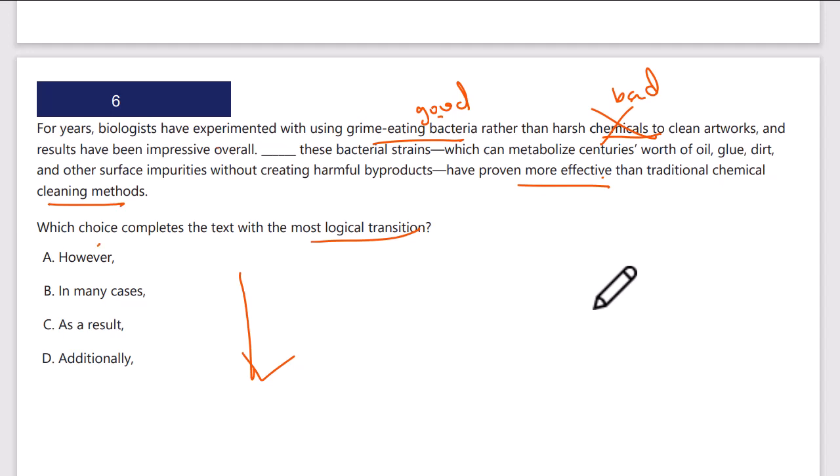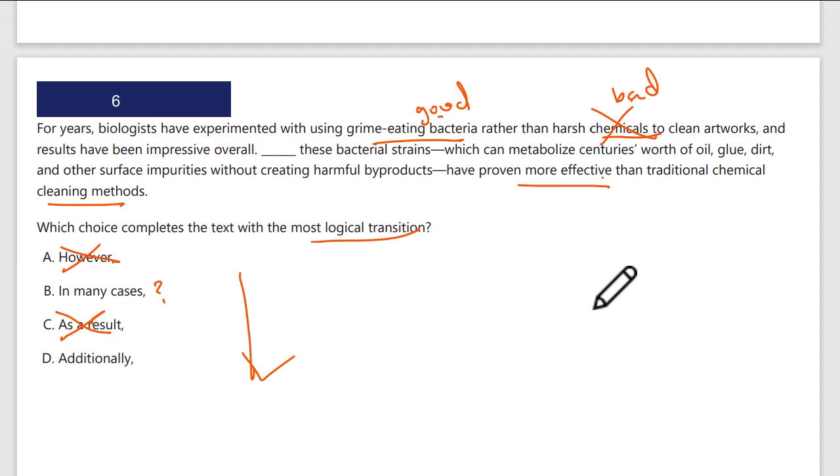So, however, it's not contrasting. In many cases, these bacterial strains, which can metabolize centuries worth, have proven more effective. Okay, that definitely could be as a result. So, wait, is the second sentence a result of the first? No, the first sentence just says they're impressive overall results. The second is not a cause effect, as a result. Additionally, these bacteria, so is this an additive point? They use bacteria, not chemicals, with good results.